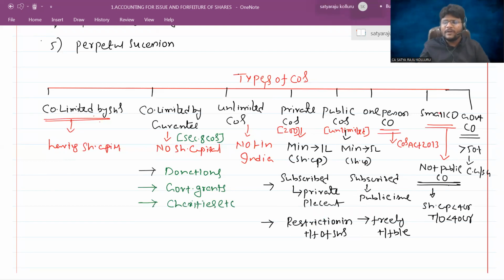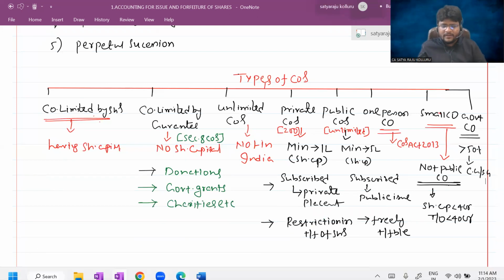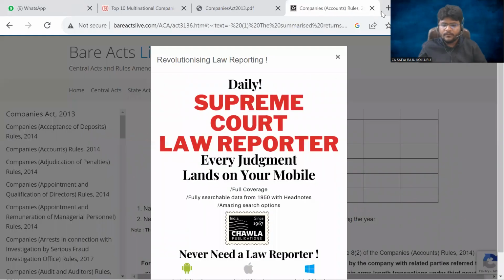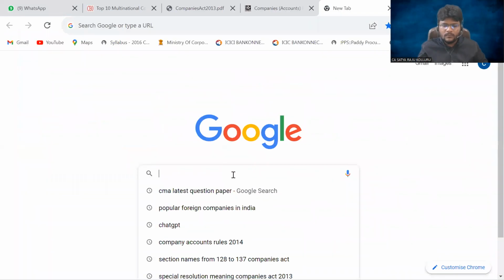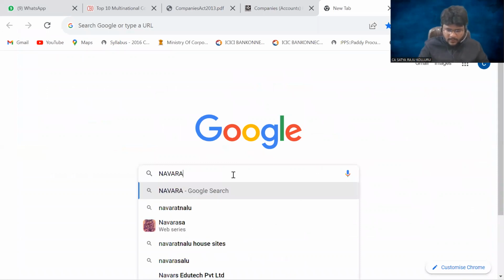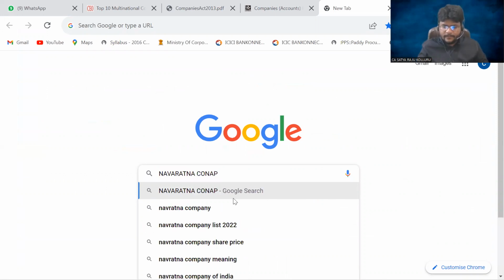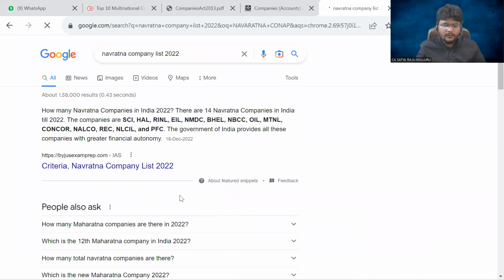Sir, so many government companies are there. Mini Ratna, Navaratna. I'll show it here, just a second. Let me check the Navaratna company list.